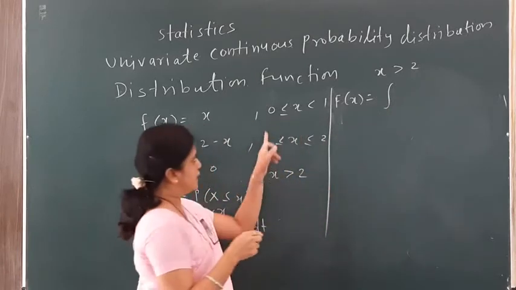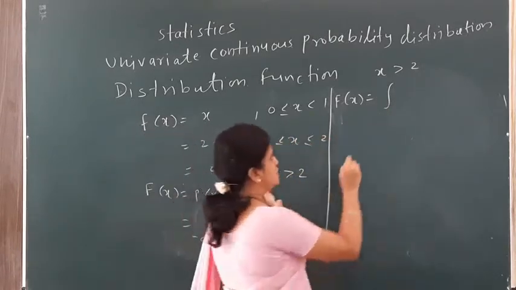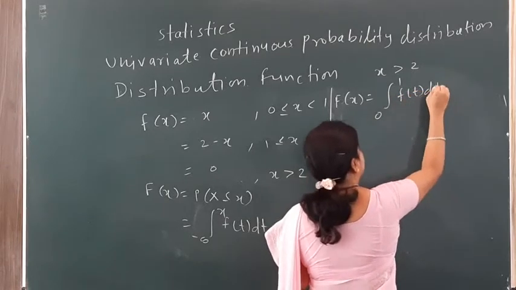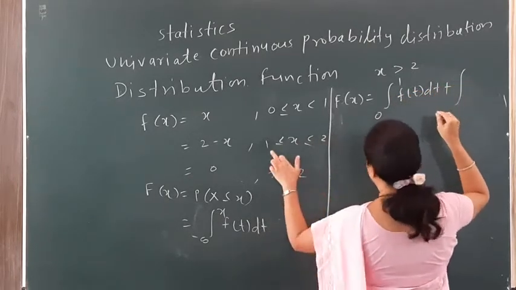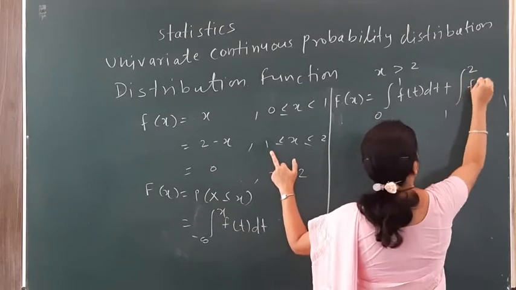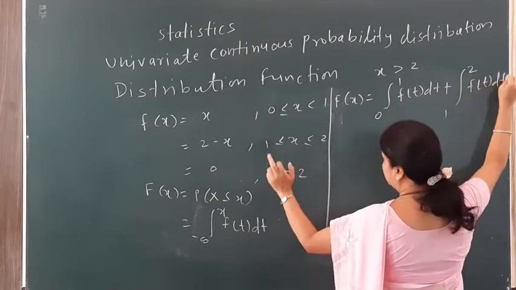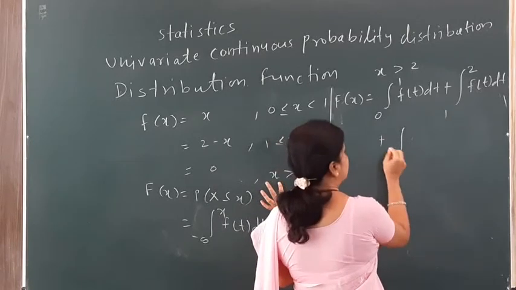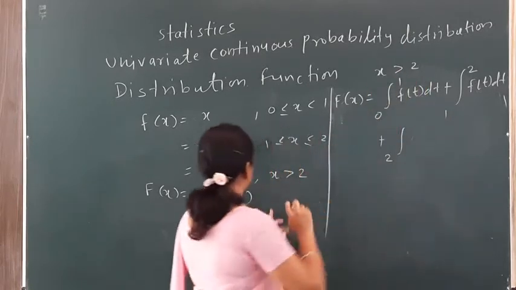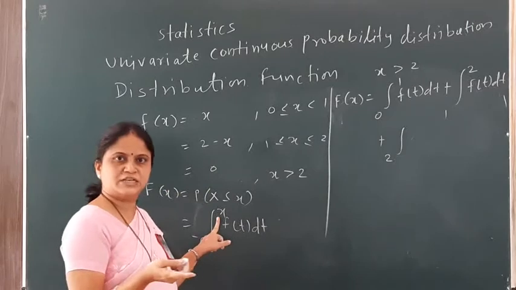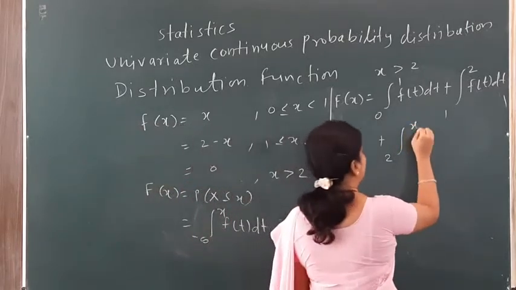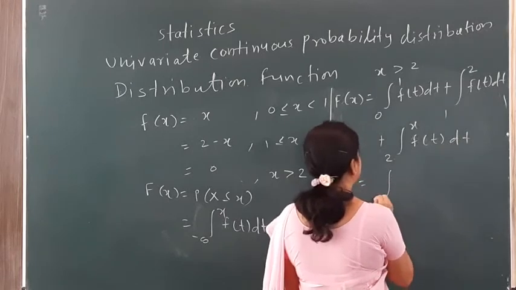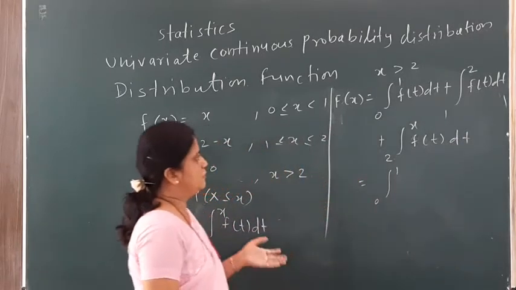Over here now the ranges are: F(x) is equal to, I have the first range as 0 to 1, so my first range is as it is, 0 to 1 f(t) dt, plus my second range is also as it is, 1 to 2 f(t) dt. Since we are finding this for my third range, x greater than 2, I can have the third integral plus 2 to x, since the upper limit is given to me as x, f(t) dt. Now I only replace the value of f(t) as in the PDF.